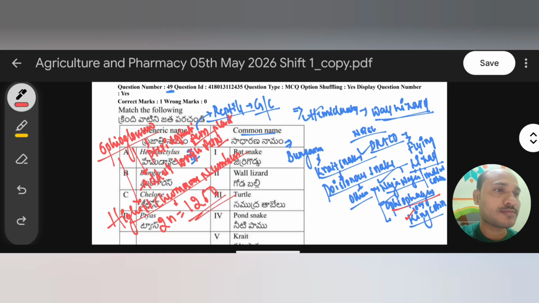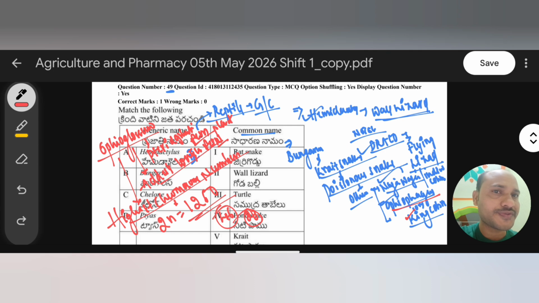Generally, the human body has how many chromosomes? 46 chromosomes, or 23 pairs. But this Ophioglossum, a pteridophytic fern plant, also known as adder's tongue fern, has 1260 chromosomes in its body. So that is a major importance.